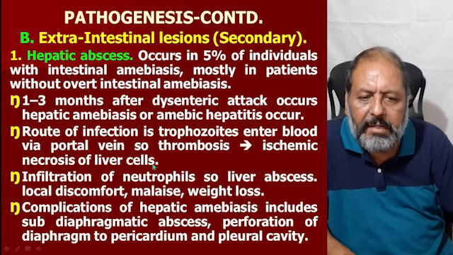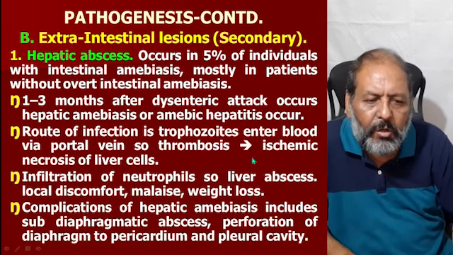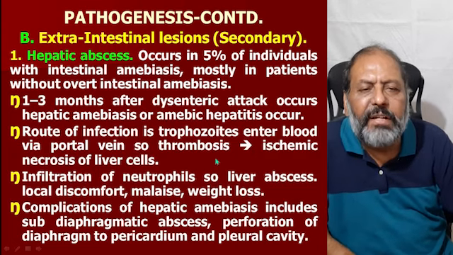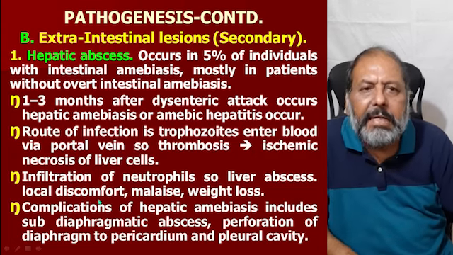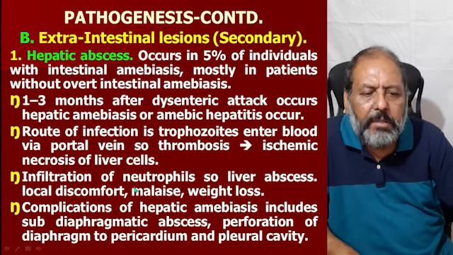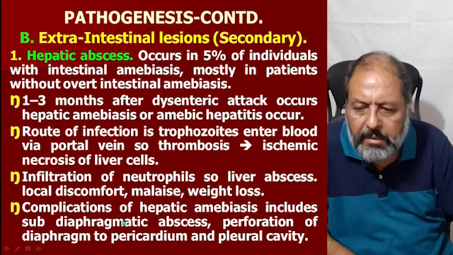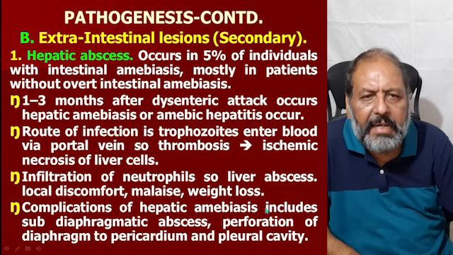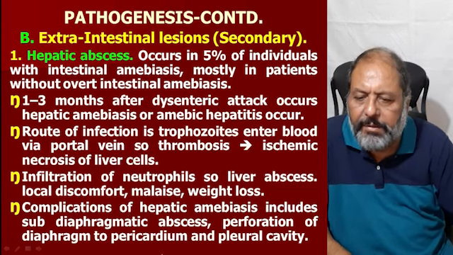I have shown the diagram. So that leads to thrombosis and ischemic necrosis of the liver cells when they reach the liver. Infiltration of the neutrophils occurs, so the liver abscess forms. There is local discomfort, malaise, and weight loss.